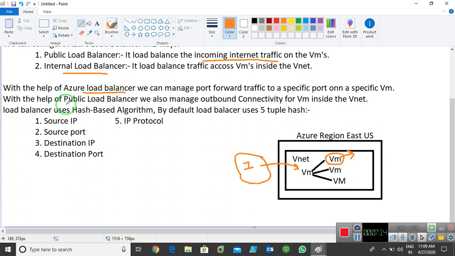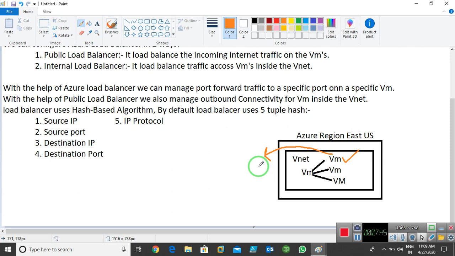Now with the help of a load balancer we can also manage outbound connectivity for VMs inside the network. Imagine this is my inside network, and with the help of this VM, if I want to send any traffic to outside the network, we can use only a specific port.